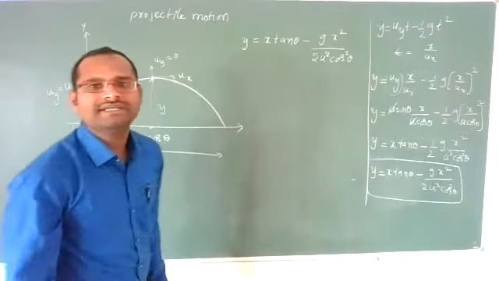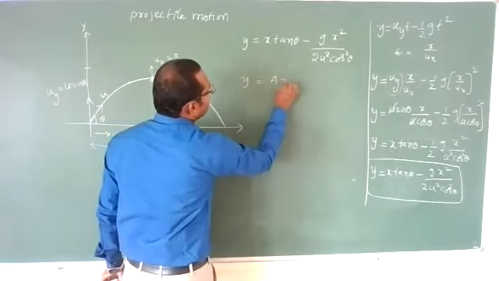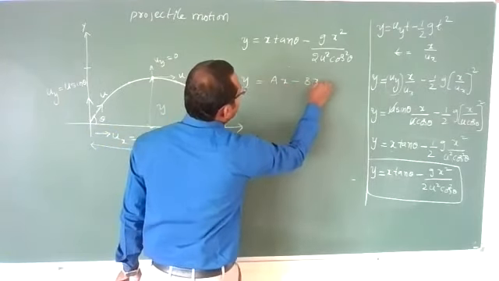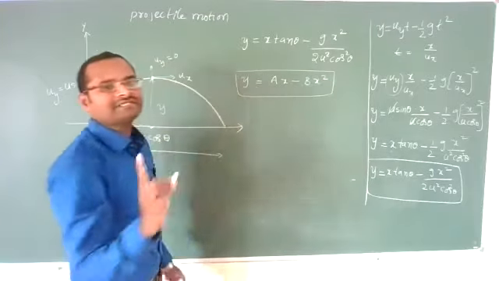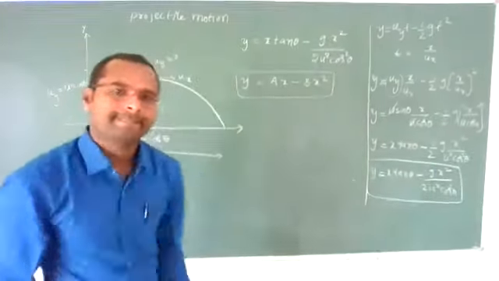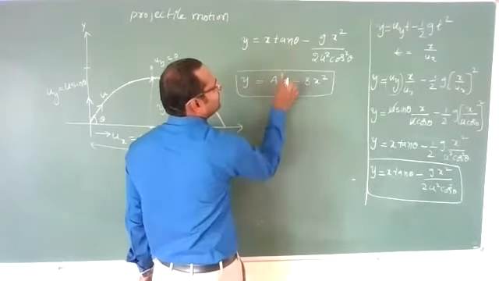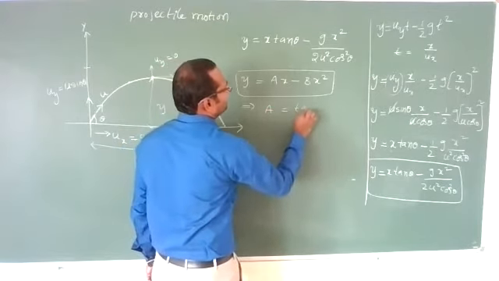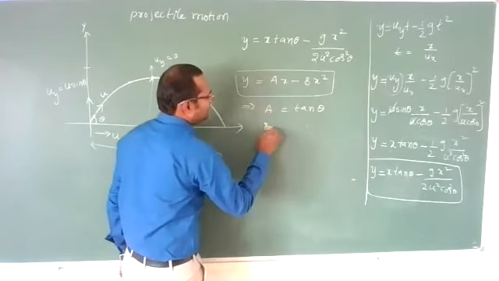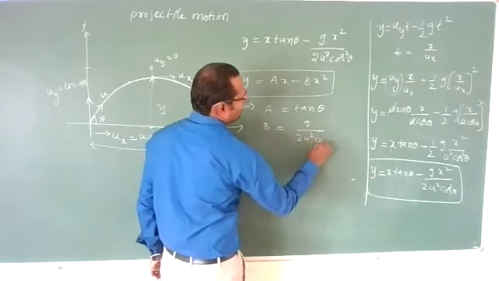This equation is in the form of y is equal to ax minus bx square. Any equation which is in this form represents a parabola. Okay, we can compare this equation with this. So here the a value will be equal to tan theta and the b value will be equal to g upon 2u square cos square theta.